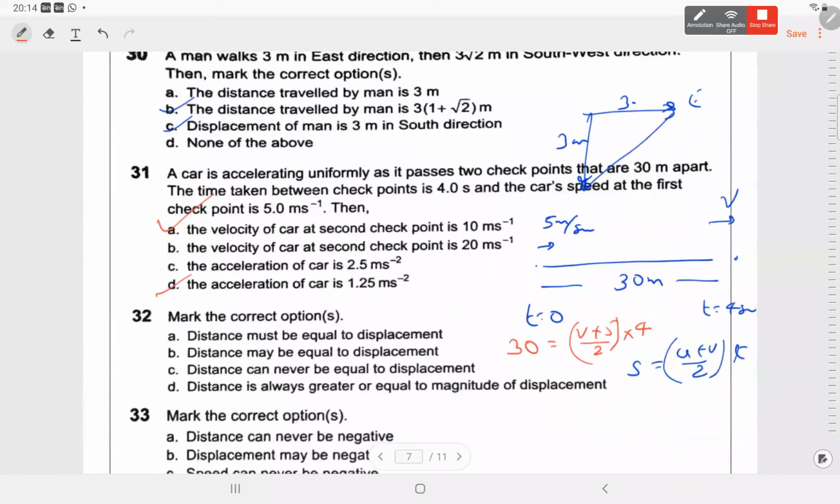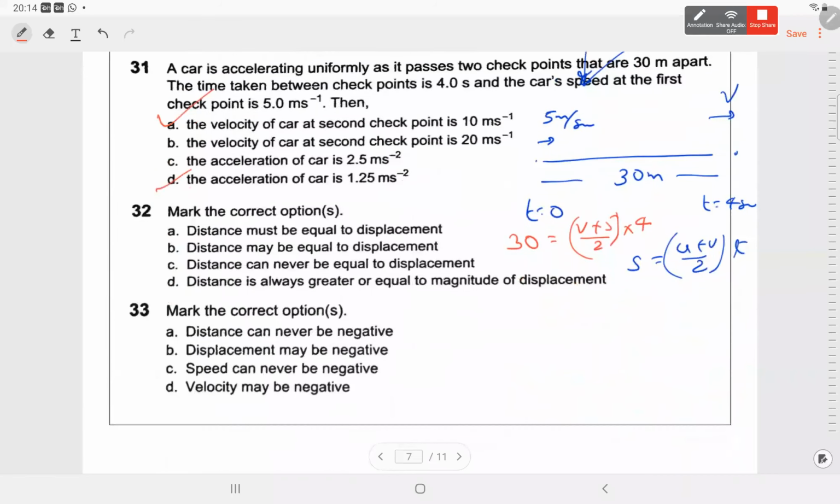Mark the correct option. Distance must be equal to displacement? Distance may be equal to displacement, but distance can never be less than displacement; it is always greater than or equal to. 32, which will be the best option if you have to choose one? D is the best option. If you have to choose two, then distance can never be equal to displacement, is it correct? No. Distance may be equal to displacement, correct? And the 32 answer will be B and D.